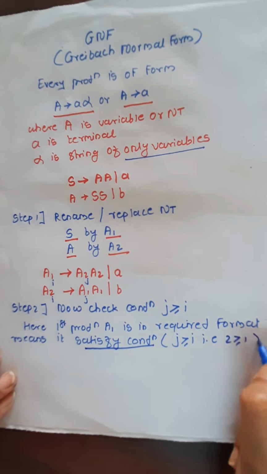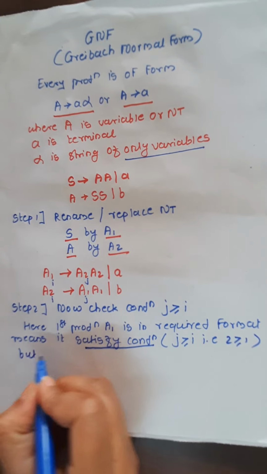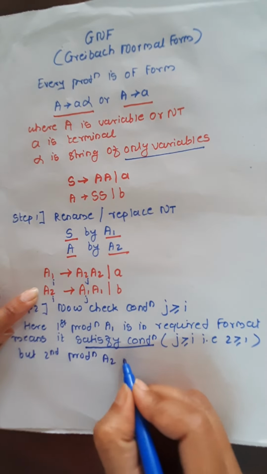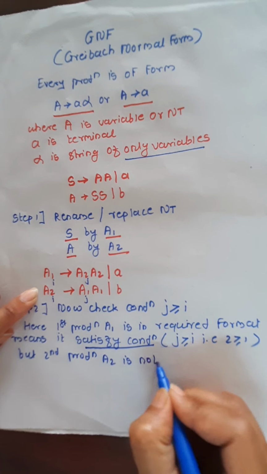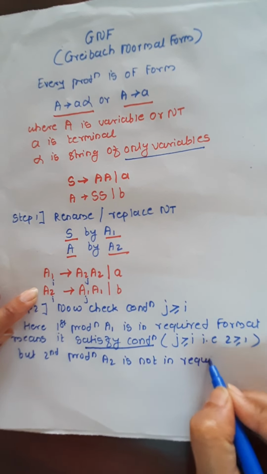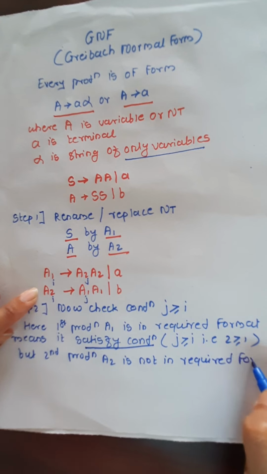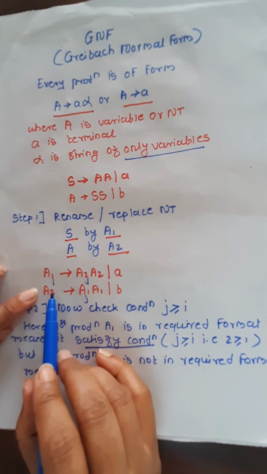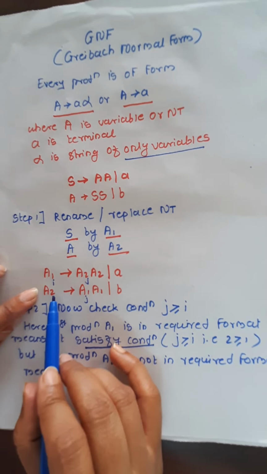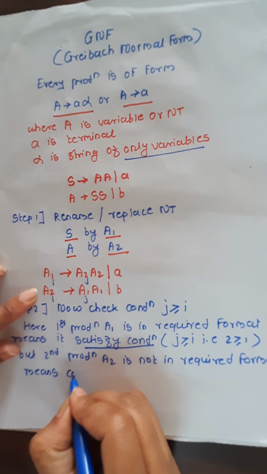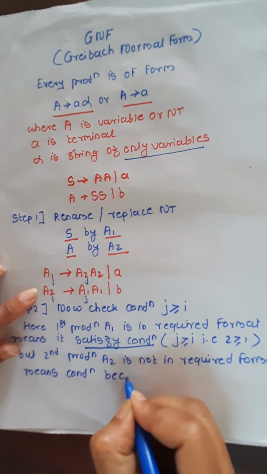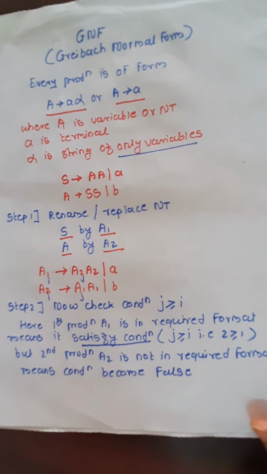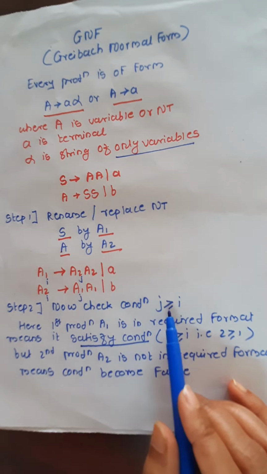But the second production, A2, is not in the required format. Look here: is 1 greater than or equal to 2? No, the condition becomes false. Therefore A2 is not in the required format because A2 doesn't satisfy the given condition.